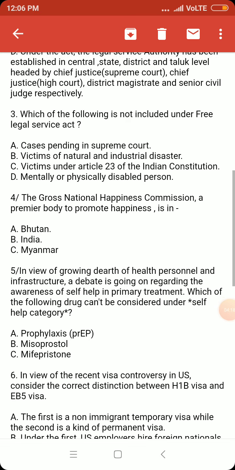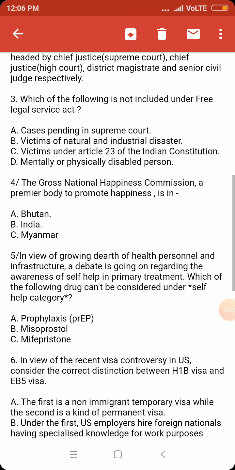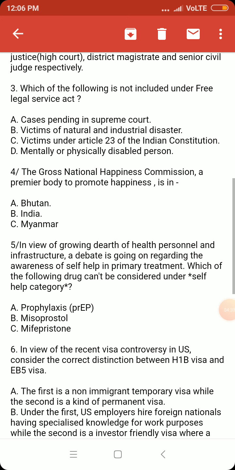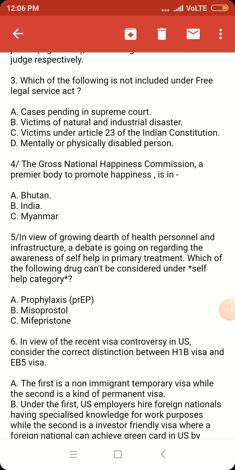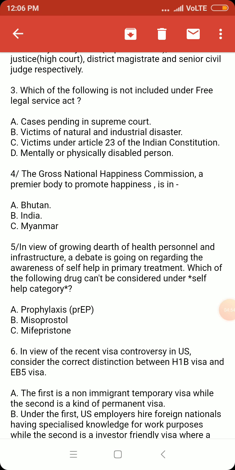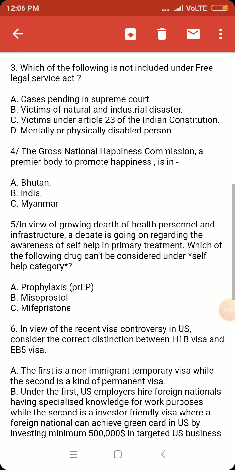Question number 3. Which of the following is not included under the Free Legal Services Act? Option A, cases pending in the Supreme Court. This is also included. The Act covers all the cases pending in the Supreme Court and High Court. Option B, victims of natural and industrial disaster. This is also covered under the Act. Option C, victims under Article 23 of the Indian Constitution, meaning the right against exploitation. Any person who is a victim of exploitation is also covered. A mentally or physically disabled person is also covered. All these are covered under the Act.